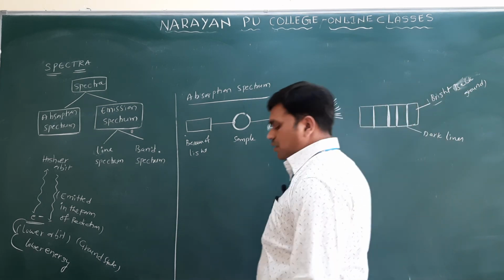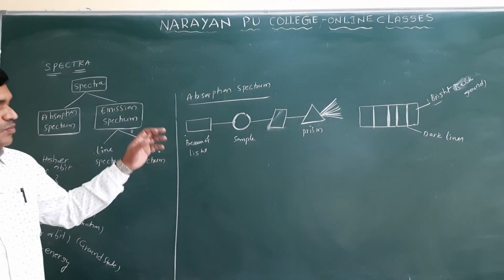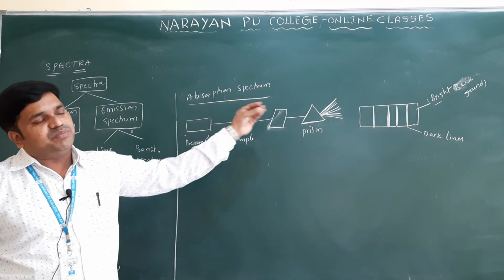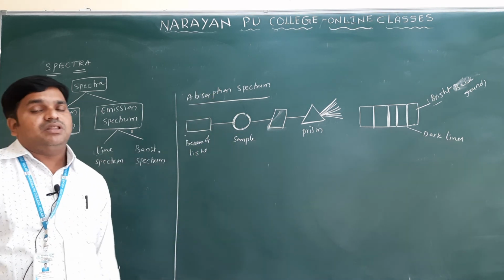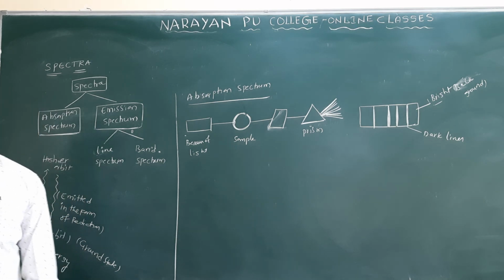What I told here: a beam of light passes through the substance, and some of the spectrum is absorbed. The remaining white light again passes through the prism, and the spectrum is obtained on the photographic plate. You will get an absorption spectrum. So how can you define this spectrum?